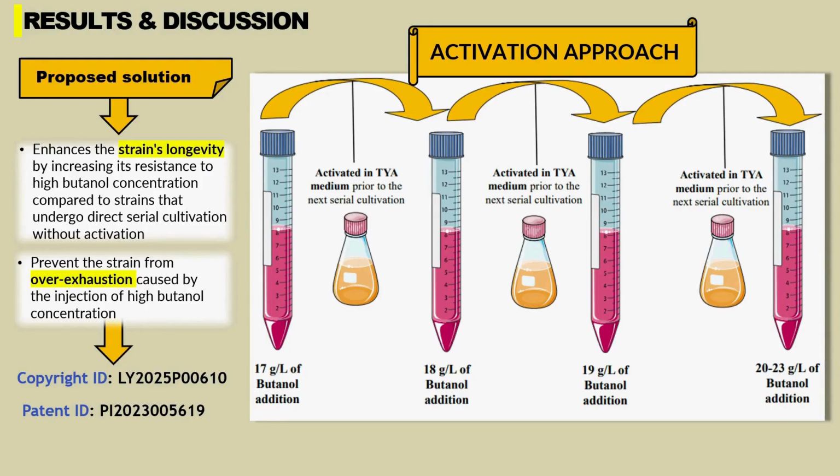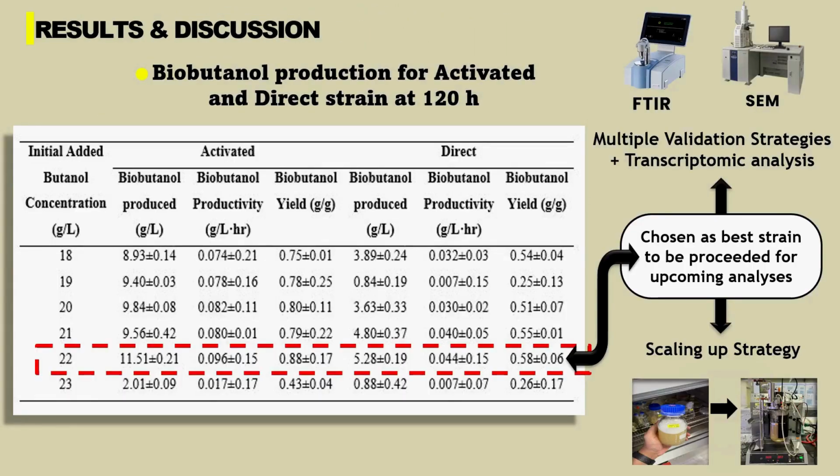One of the necessities of conducting this approach is to prevent overexhaustion of the strain and also to promote longevity of the strain to tolerate higher butanol concentration. Then, after I applied my proposed novel method, we can see significant improvement, and the strain can adapt up to 22 gram per liter of butanol and manage to produce 11.51 gram per liter of biobutanol. This best adapted strain of 22 gram per liter was further selected for validation and scaling up strategies.